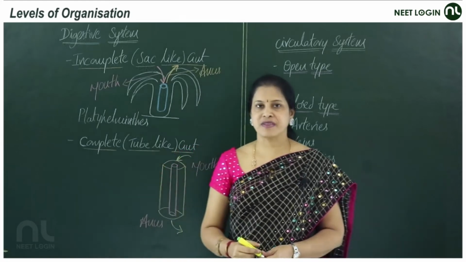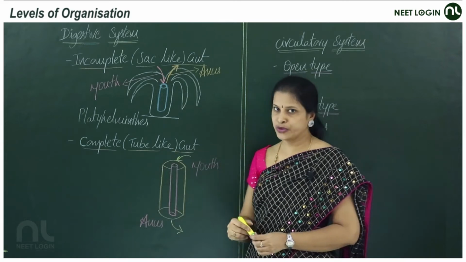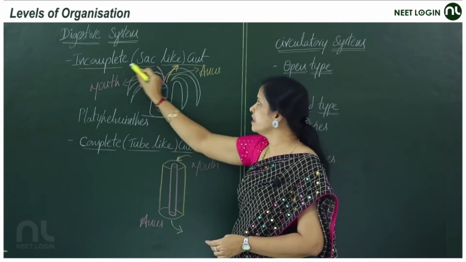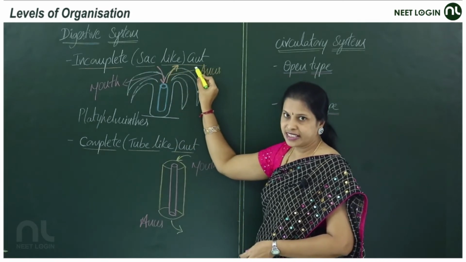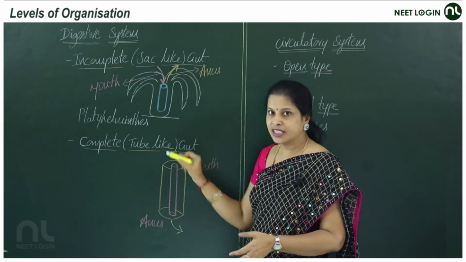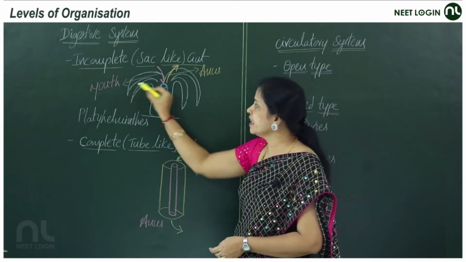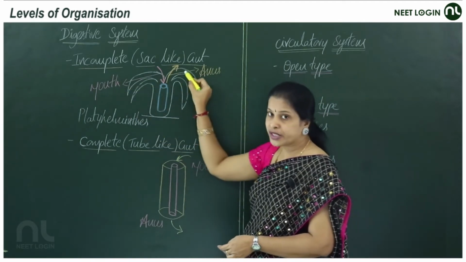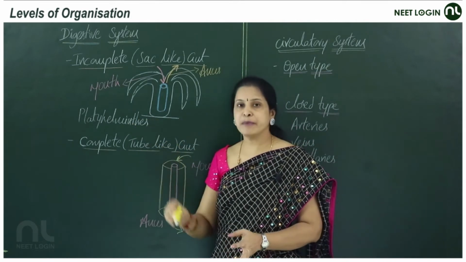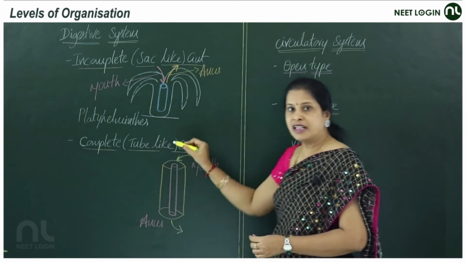In organ systems like the digestive system, based on the gut, there are two types, incomplete gut and complete gut. Incomplete is also referred to as a sac-like gut. In these animals, the gut has only one opening which serves as both mouth and anus. During ingestion, it acts like a mouth, and during egestion, it acts like an anus. Examples are the members of coelenterates and the members of platyhelminthes.